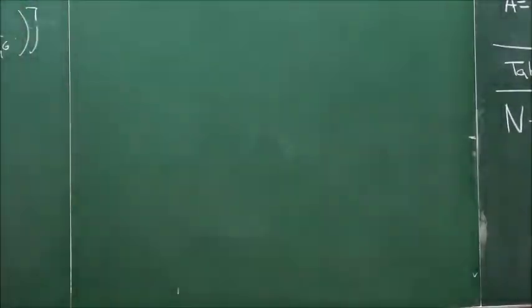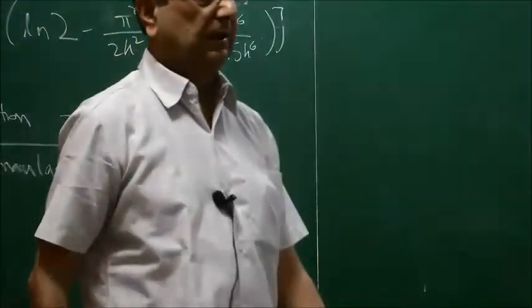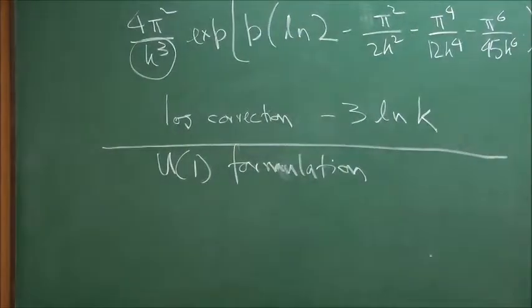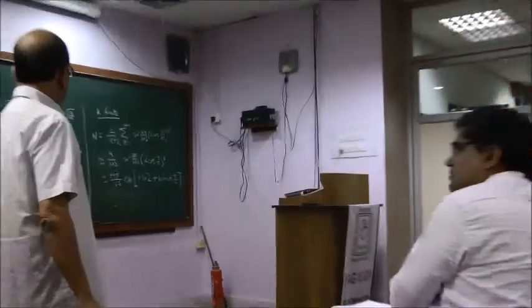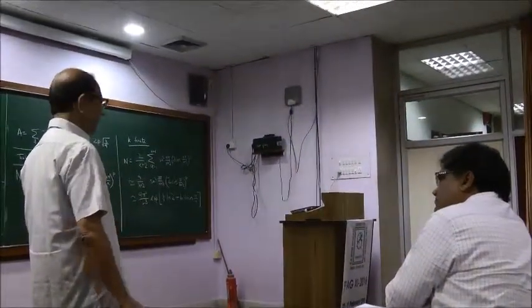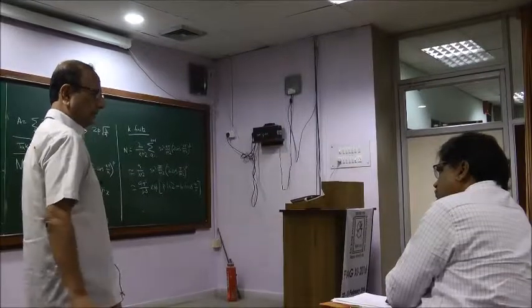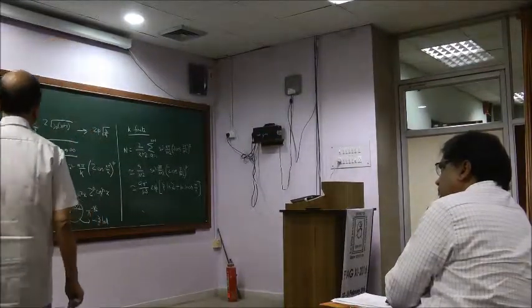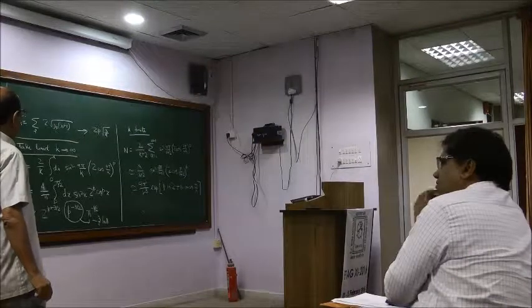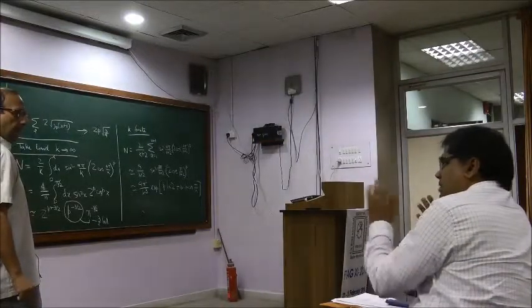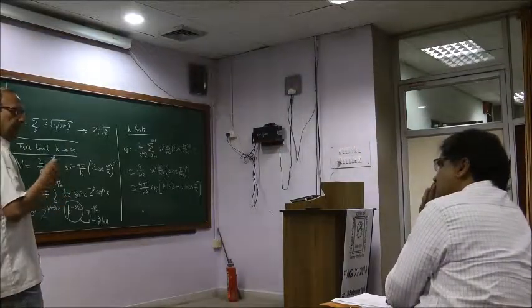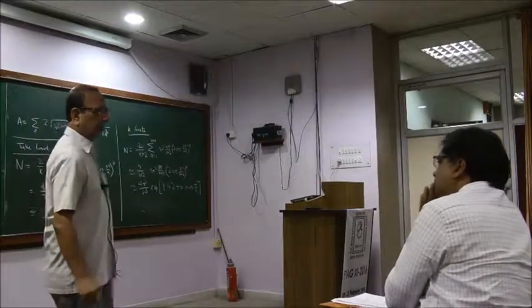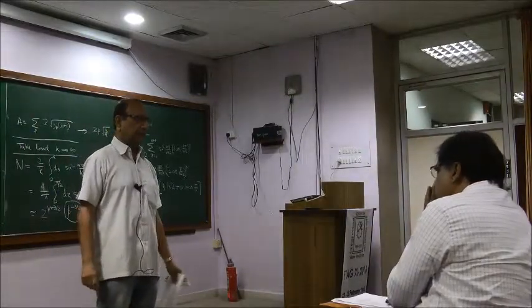In the U1 formulation, wouldn't this K be some maximal value of A? A and K are totally unrelated. No, in general they are unrelated, but if you look at the maximum number of punctures that you can put in, isn't that related? No, that is not related to K. At least in the papers, I have not seen any connection with K. But that could be bounded, right? If you have a finite size classical horizon, then the number of punctures you can put in will be bounded to some degree. No, one doesn't consider the size of a puncture. The number of punctures, there is no limit on it. I am not aware of any limit.